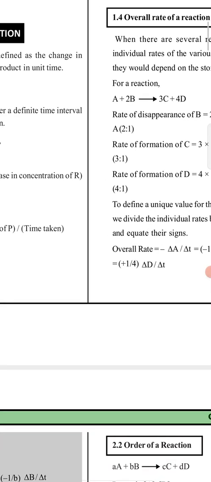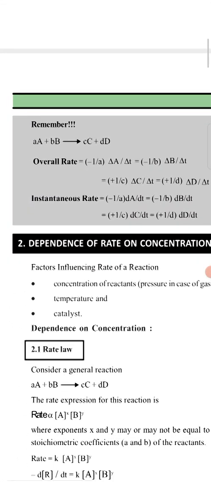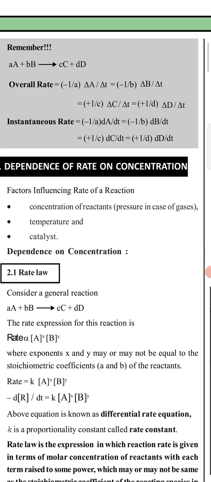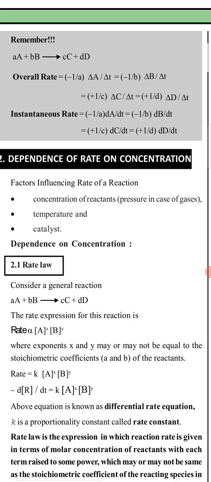Okay, understood? So next we are coming to the overall rate and instantaneous rate. It is given in a box already. Overall rate, how can we find it out? By the stoichiometric coefficient, and the instantaneous rate also we can find by the stoichiometric coefficient.